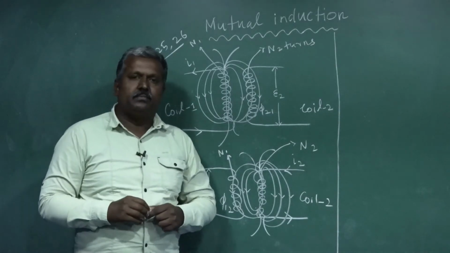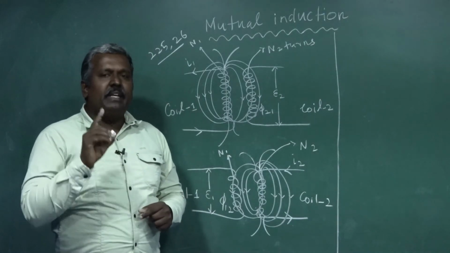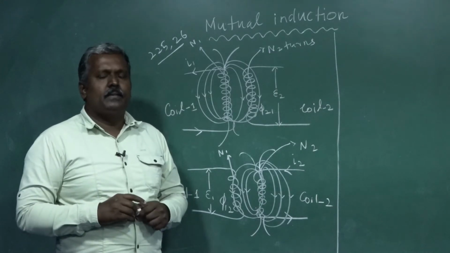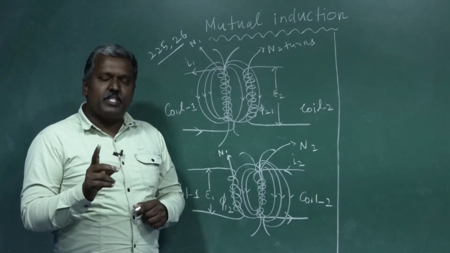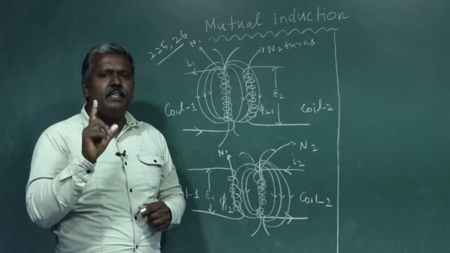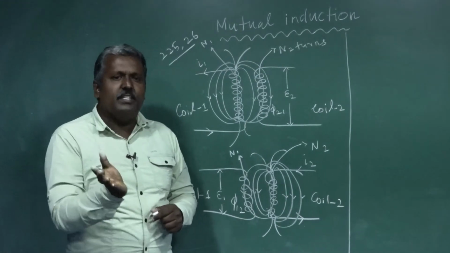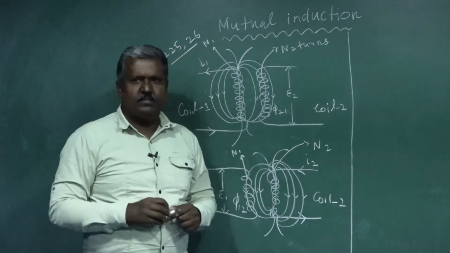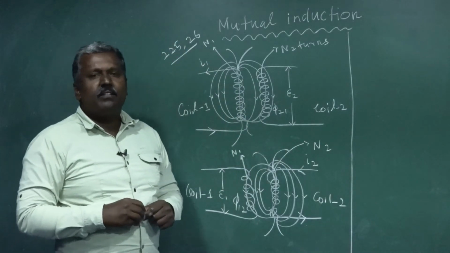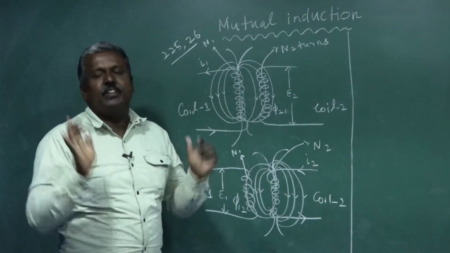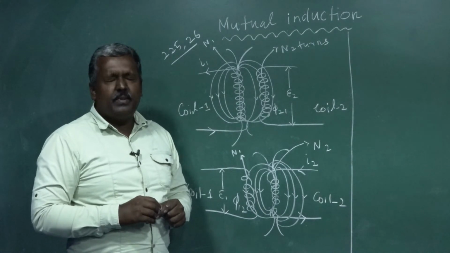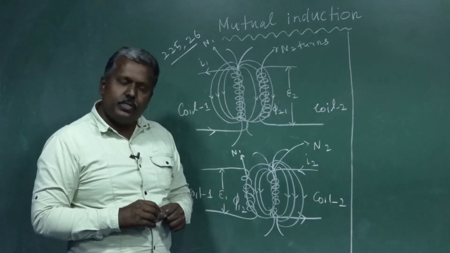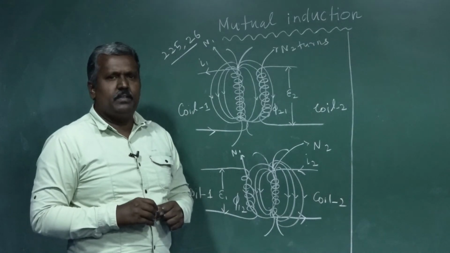Mutual induction means here when electric current passing through one coil changes with respect to time and EMF is induced in another coil or neighboring coil. That's all. This phenomenon is known as mutual induction. This EMF is called the mutually induced EMF. Okay, listen here.